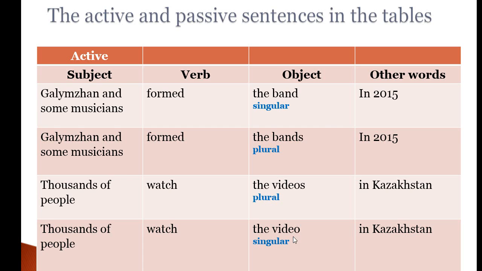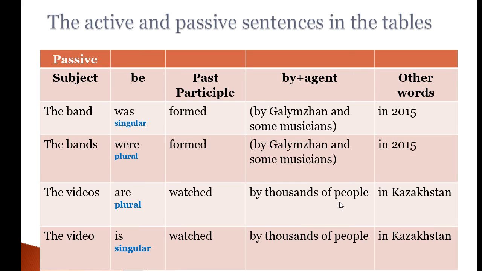Now let's change these examples into passive form. Now pay attention to the singular and the plural forms. The band was formed by Ghalmjan and some musicians in 2015. So here we use was because it is in singular form, and the word formed is in past participle. Now look at the plural form.